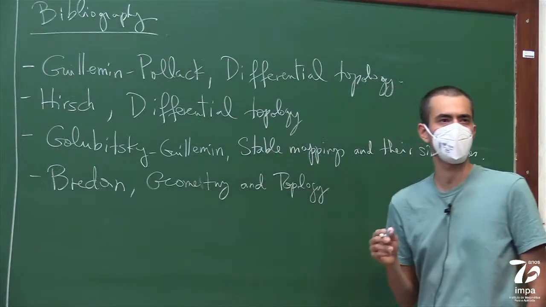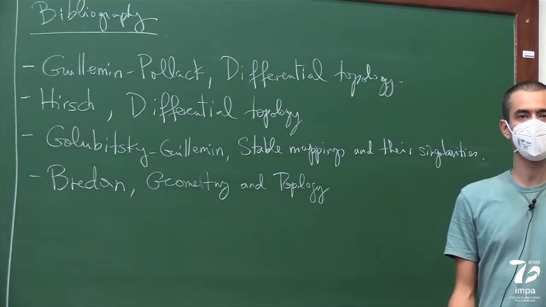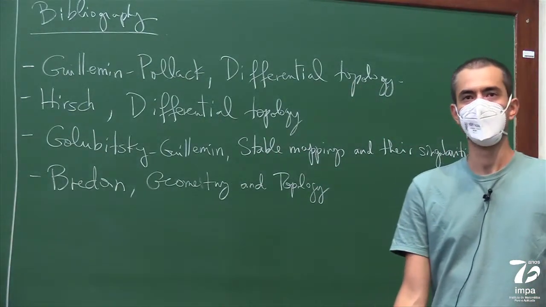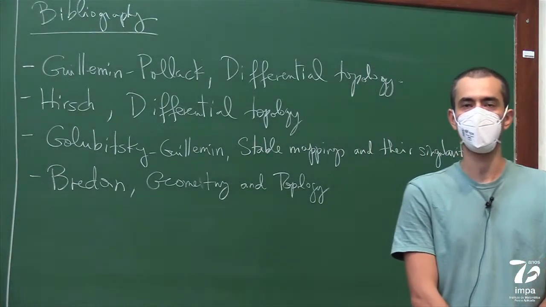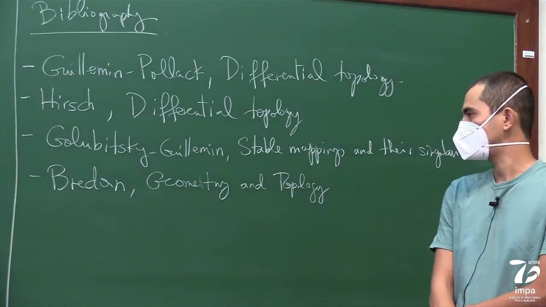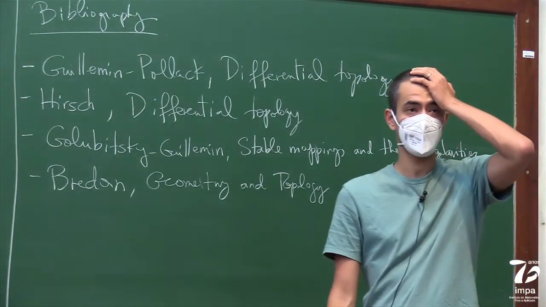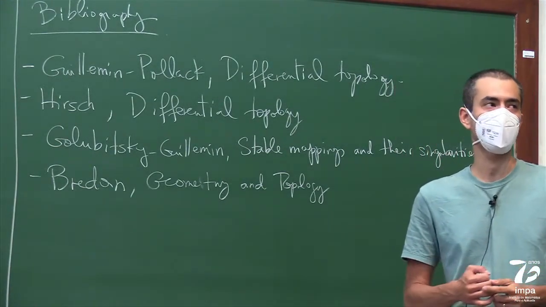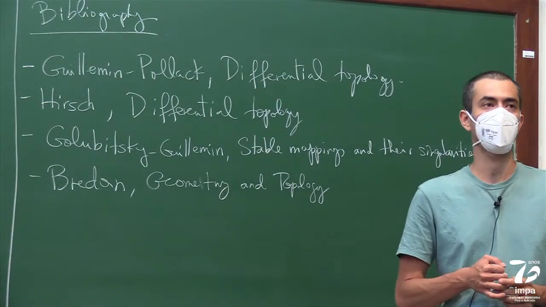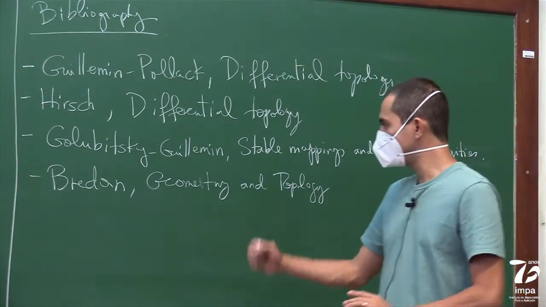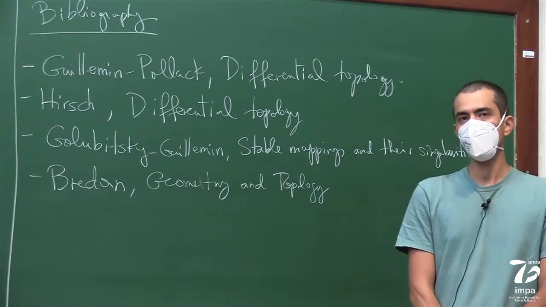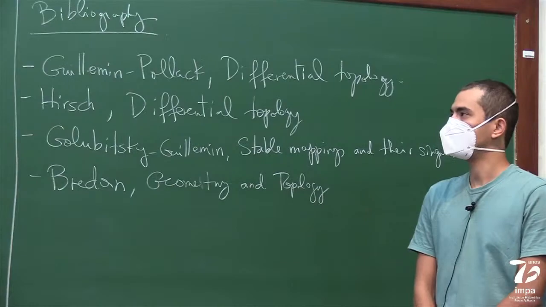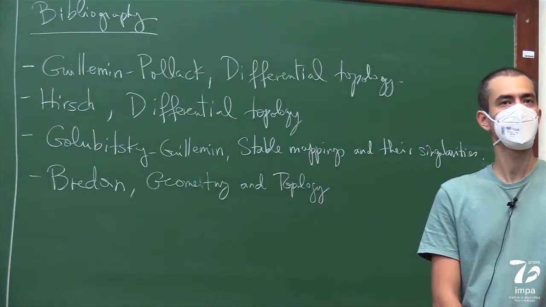I believe that's the title. I can't remember, but it's the main book by Bredon that everybody knows about. In this book, like I said, it has a lot of stuff that's beyond the scope of this course. That's included more in the course that is taught in the next semester, which is Topology of Manifolds. But it's still, I think, a very good reference to keep in mind. Okay, so that's the outline, the bibliography.